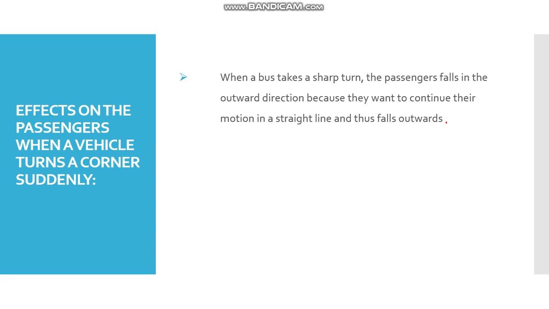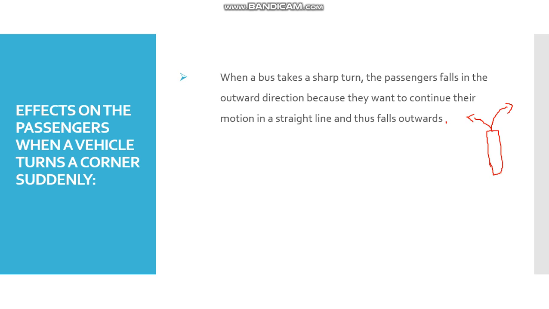For example, suppose this is a bus, and suddenly it takes a sharp turn towards the left. Our motion will be in the outward direction, which is on the right hand side.